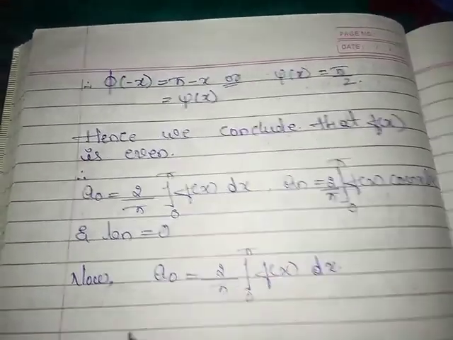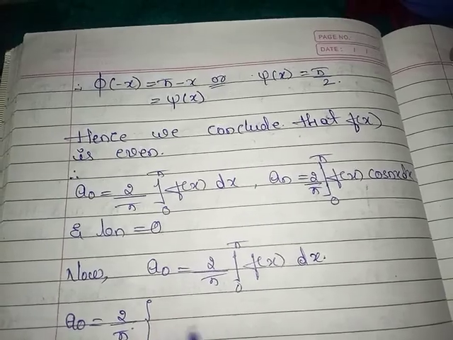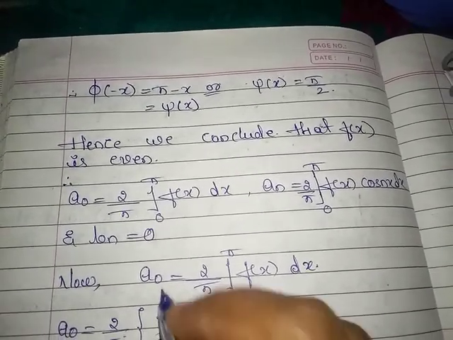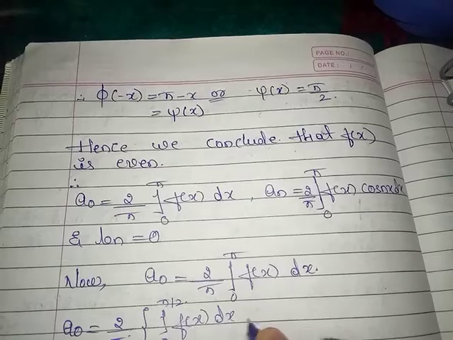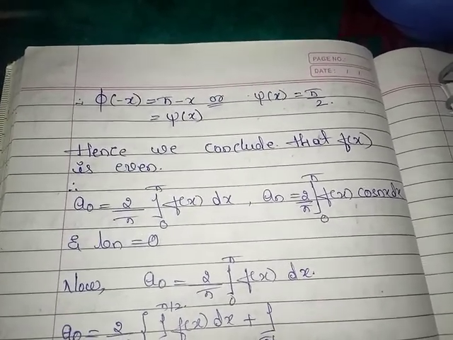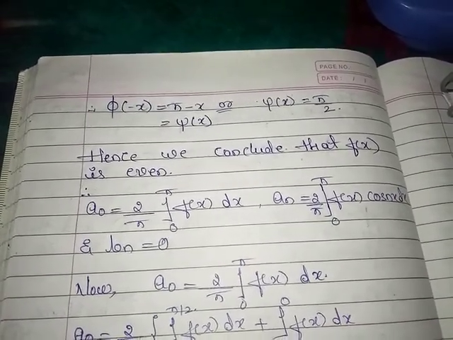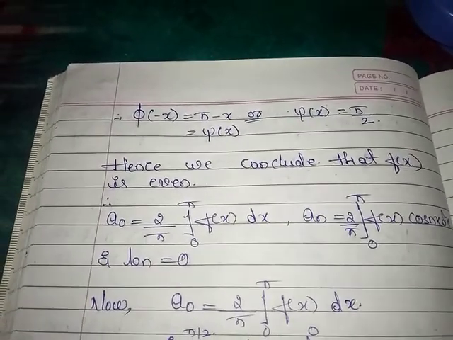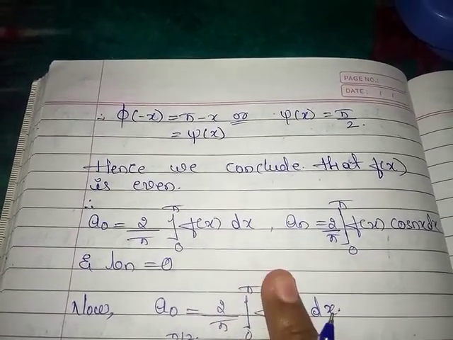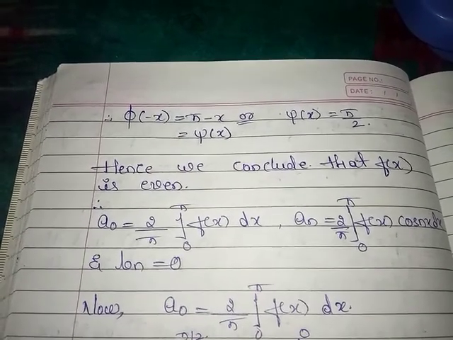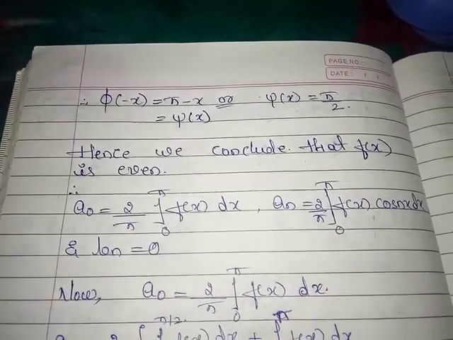This limits 0 to pi can be written as 2 by pi integration from 0 to pi by 2 f of x dx plus integration from pi by 2 to pi f of x dx, because in our example given f of x lies between 0 to pi by 2 and pi by 2 to pi, so that we have to take the integration 0 to pi as 0 to pi by 2 f of x dx plus pi by 2 to pi f of x dx.